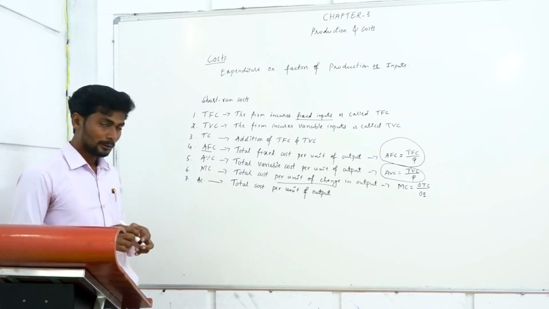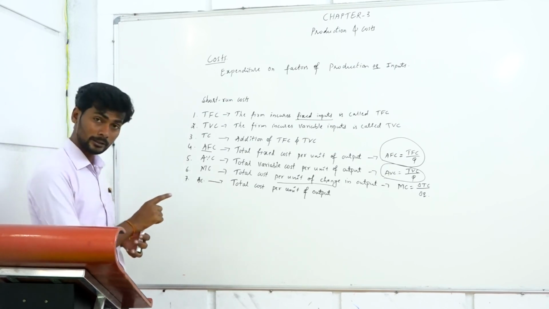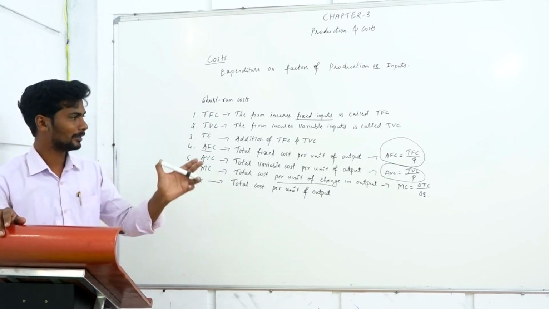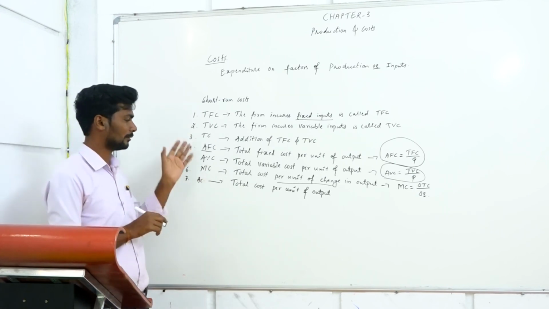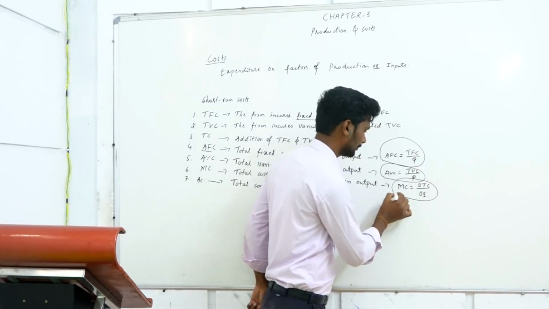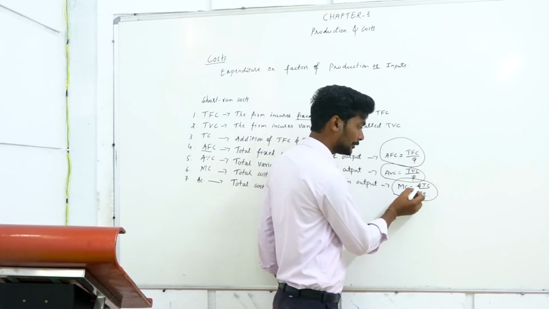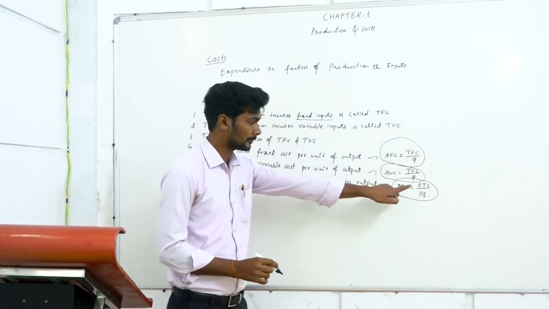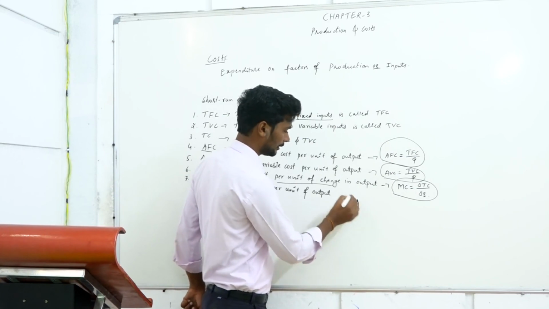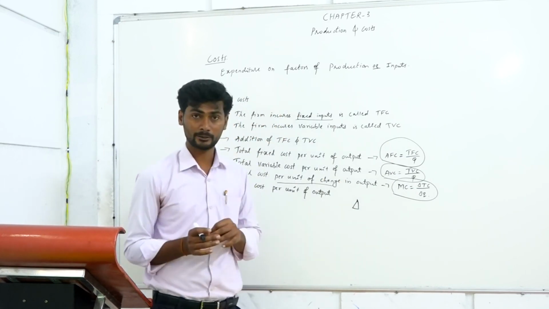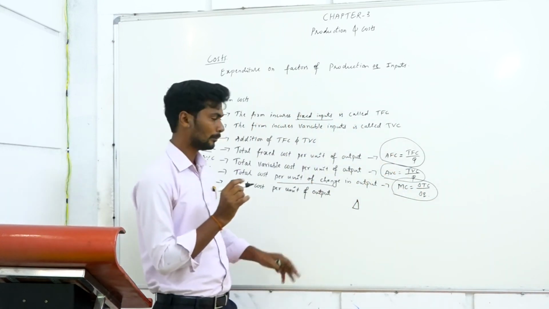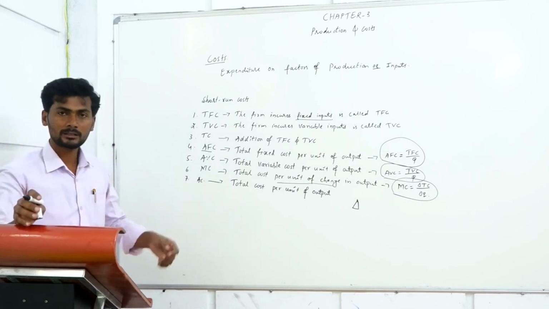When we solve problems on cost, you will understand the meaning. This is the formula: MC is equal to change in TC divided by change in Q. The shape of this symbol is called delta. Delta means change. By applying that formula, we will get marginal cost.